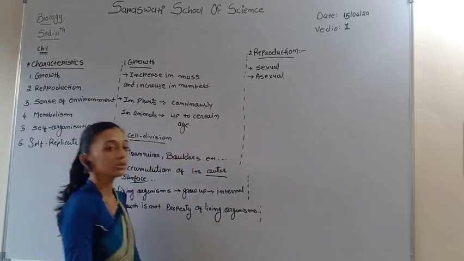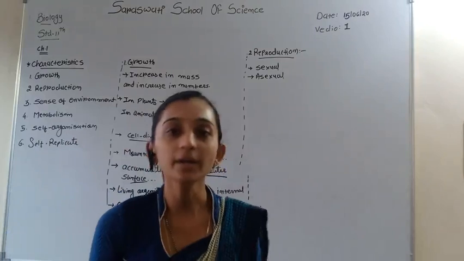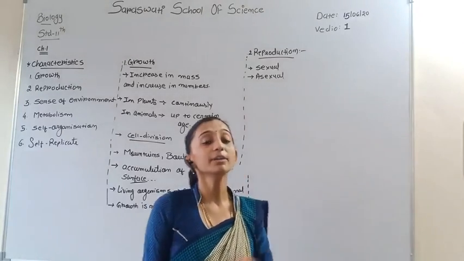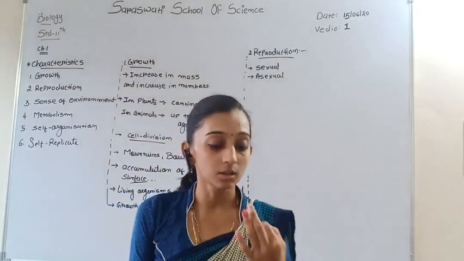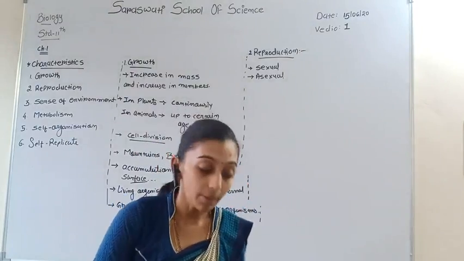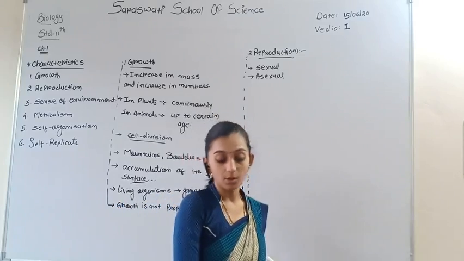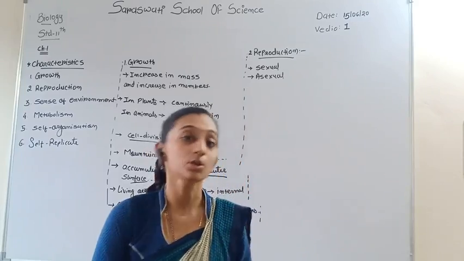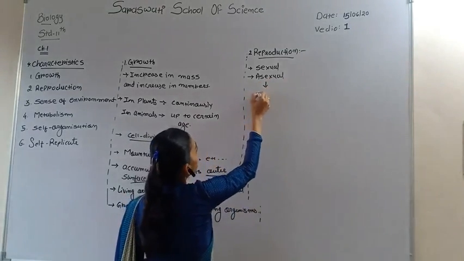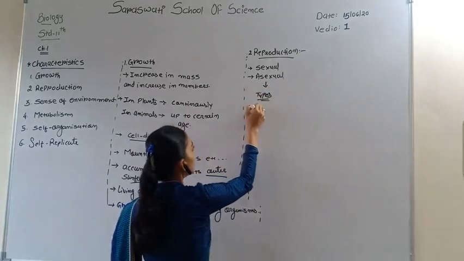The basic difference between them has already been covered, but here note that only one organism is involved in asexual reproduction, while two organisms are involved in sexual reproduction. In asexual reproduction there are many types we have already discussed, that is vegetative reproduction,